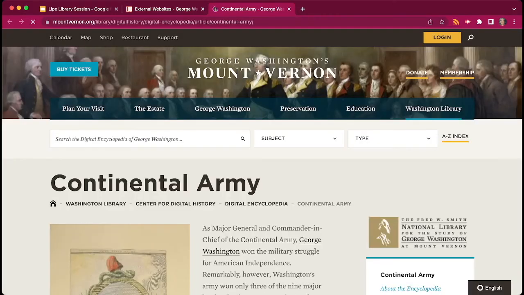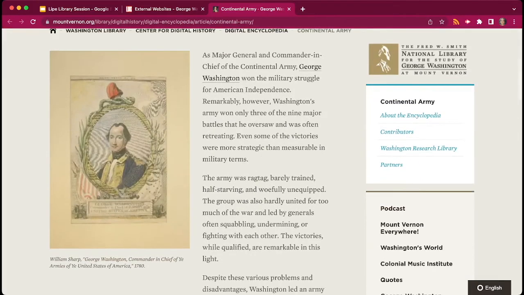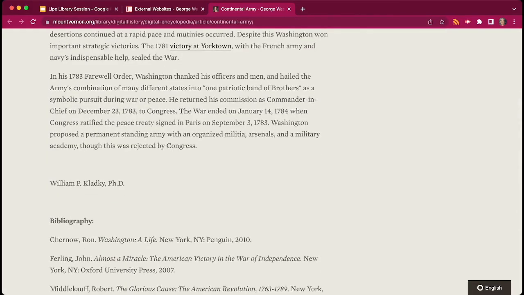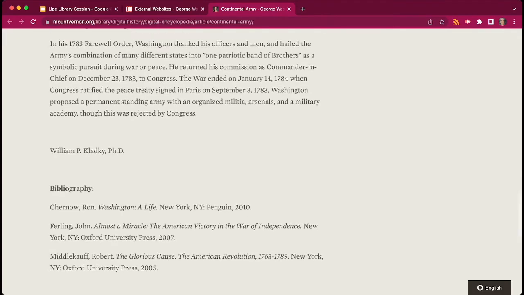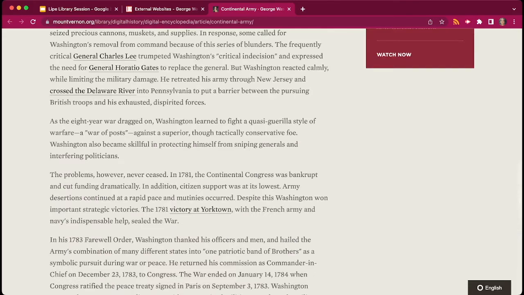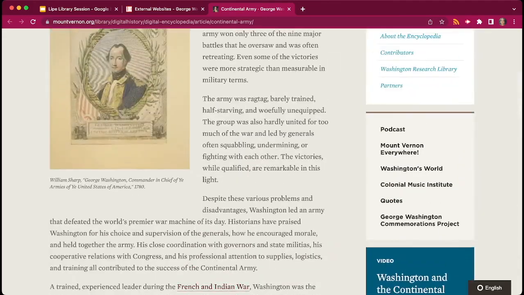Like if you click on Continental Army, it'll take you to mountvernon.org, so there's the URL and some information about George Washington and the Continental Army. Here is the author right here. It tells you that they have a PhD, so they're able to write something like this. It also gives you their bibliography, where they got their sources and information from. So they do cite all of that for us.